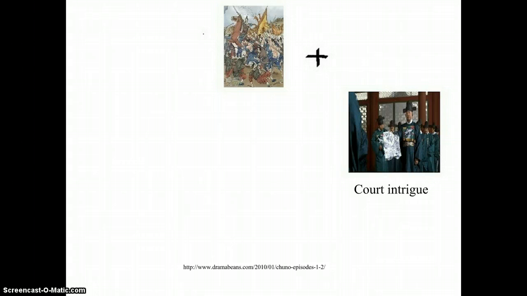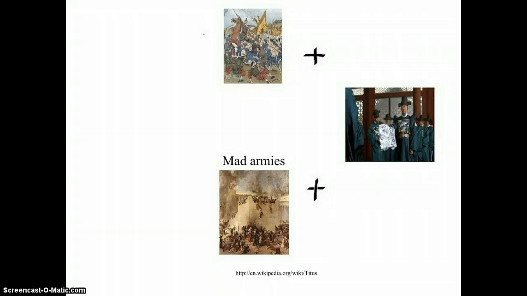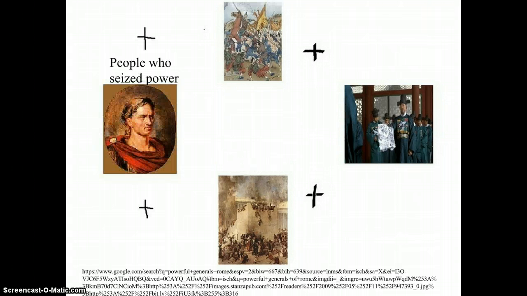Another example of internal struggle happened when armies that were supposed to be under the control of the state rebelled for their own benefit. This happened in Rome, where the soldiers demanded more money, and if they didn't get it, the armies would get mad and overthrow the emperor to put their own generals in power. In addition, government workers under the emperor, such as the satraps in Persia, the Confucian magnates, or the generals in Rome, started to become more powerful and contest the power of the empire.